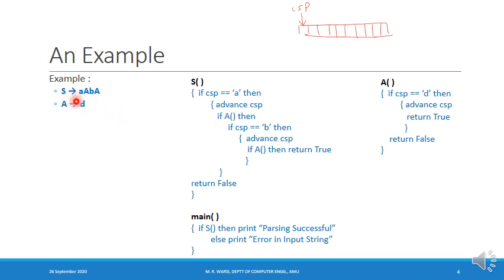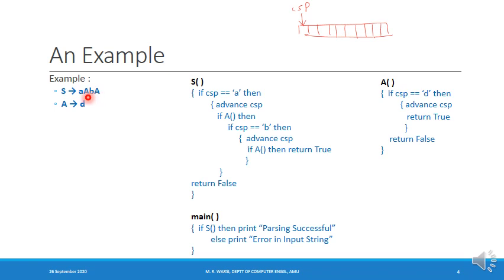When we are accepting the string derivable from this production, we have checked whether the current symbol is small a, then we are expecting the string which is derivable from capital A, and we call the function capital A in order to accept that string. But we are also remembering that after this we have to check for a small b, and after this we have to check once again for the string which is derivable from capital A.